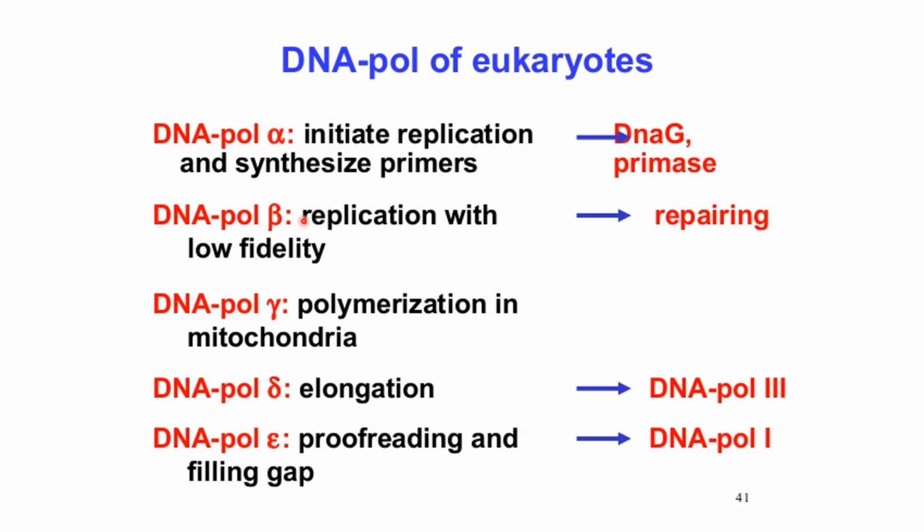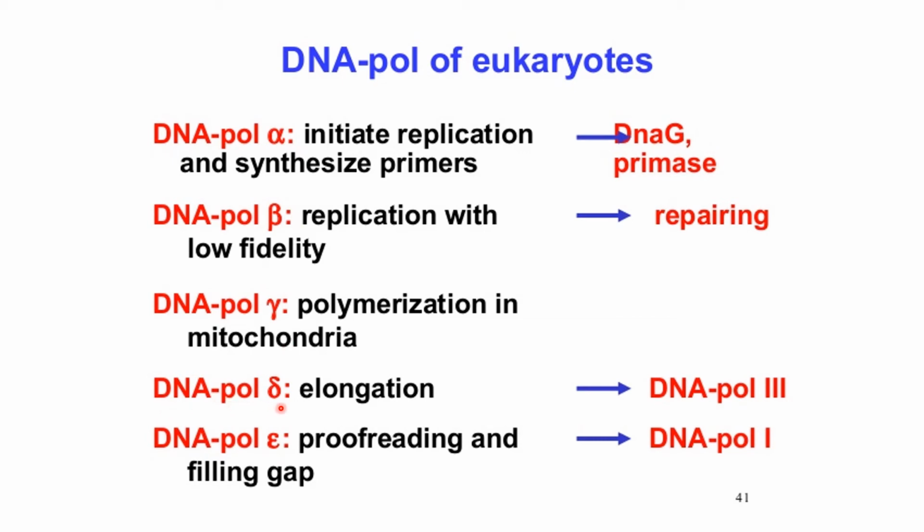Similarly, DNA polymerase beta does replication with low fidelity, and is also used for repairing. DNA polymerase gamma has a role in polymerization in the mitochondria.